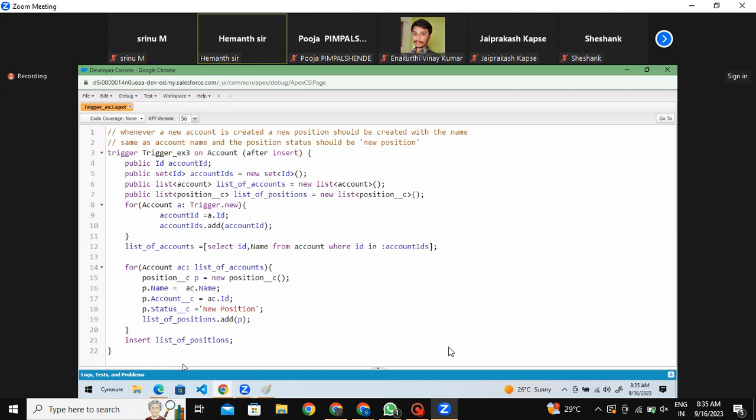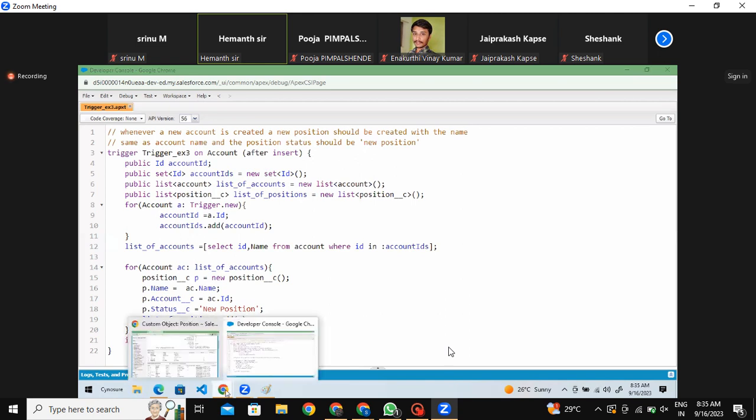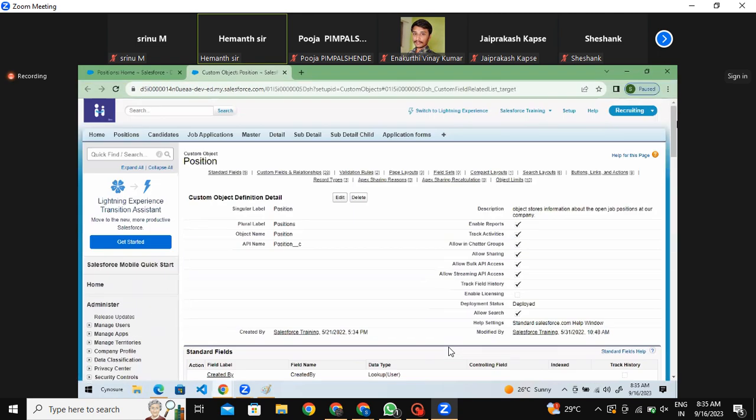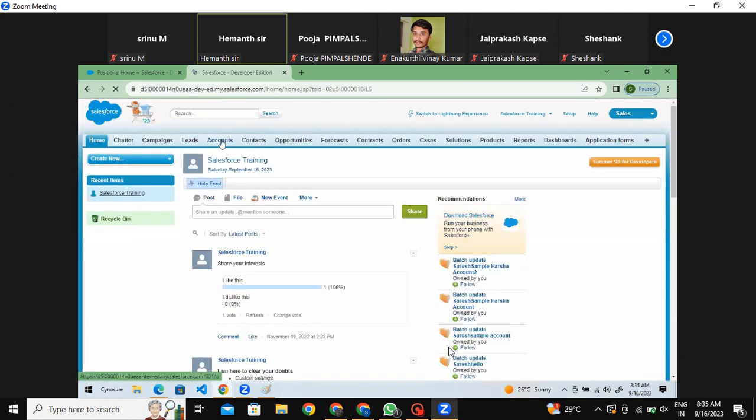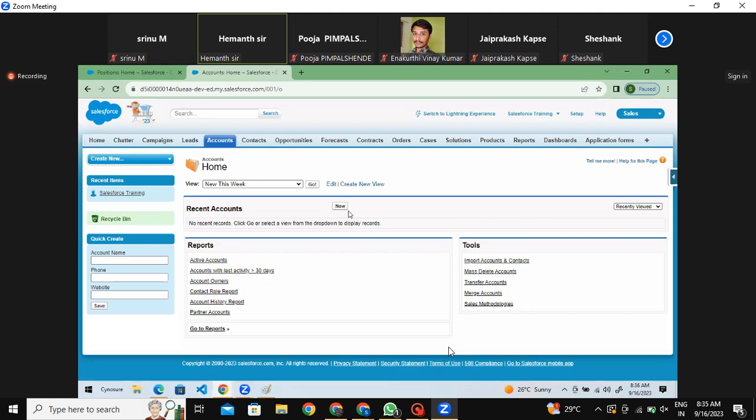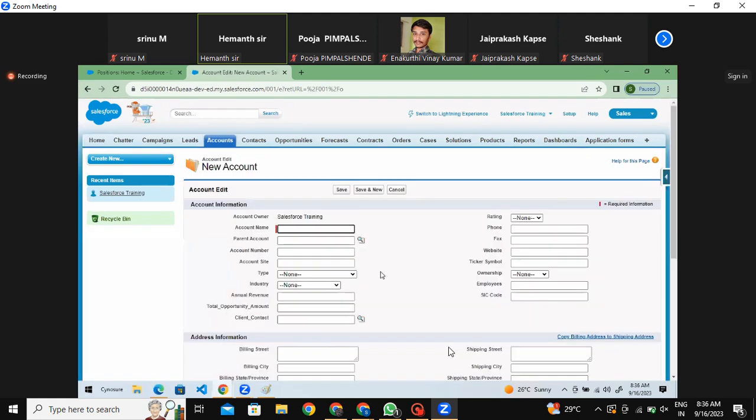So from the beginning, again that point only. Somewhere you are starting. What is your starting point? Whether this trigger is present or not, what you are trying to do? You are trying to see what is your initial thought. What is your initial idea? You want to go to account, click on new, give some details and click on save. That is what you are trying to do. Even if trigger is there or if trigger is not there, this is happening, right?